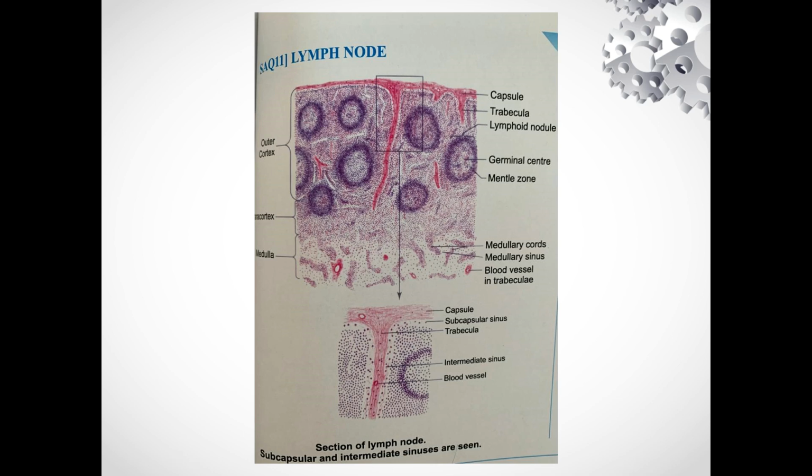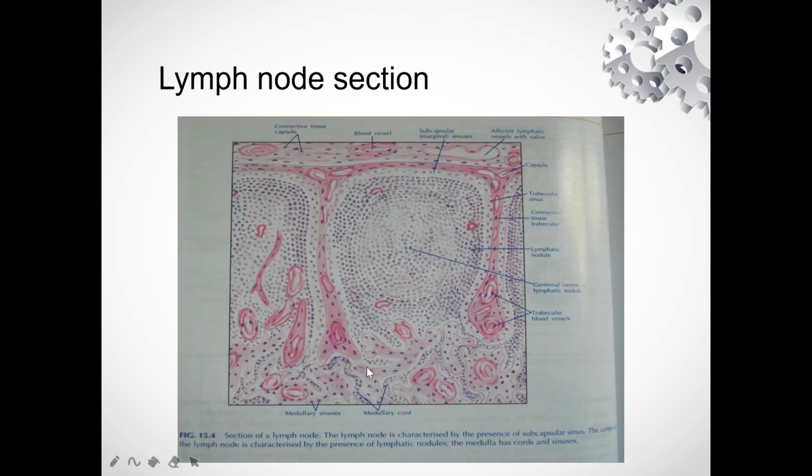Then the intermediate sinus. This is the intermediate sinus. It is present on both sides of the trabecula. This is the trabecula, and on both sides there is an intermediate sinus, and it connects the subcapsular sinus with the medullary sinus. This is the medullary sinus.